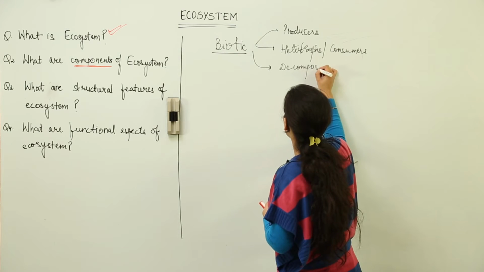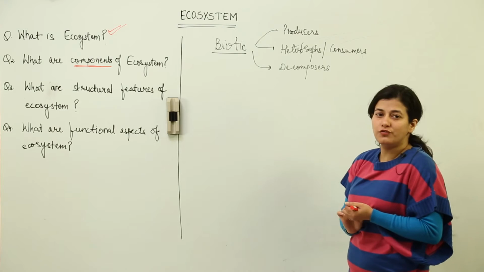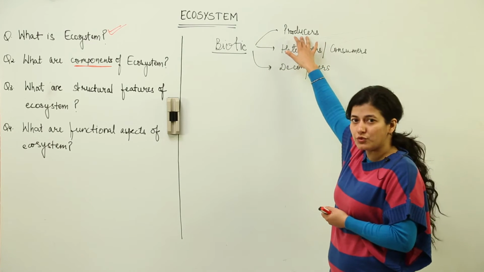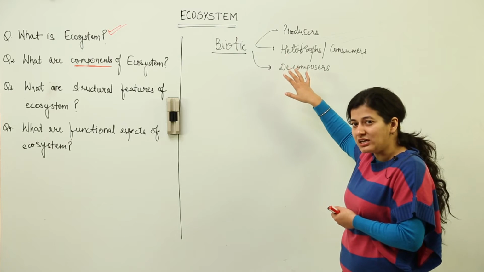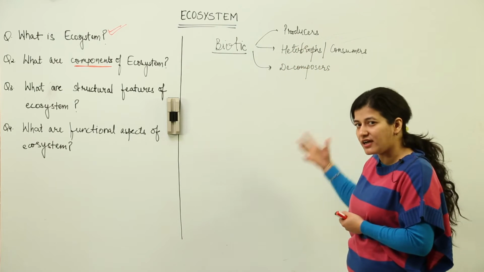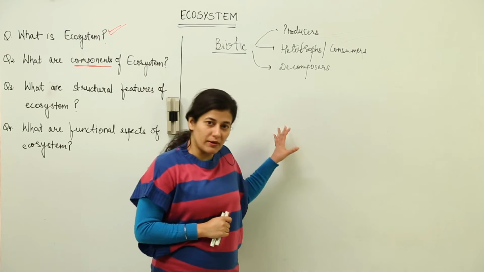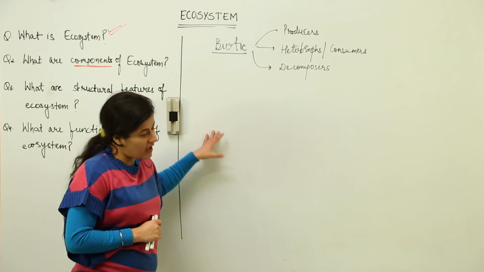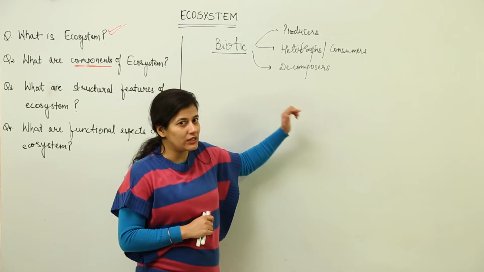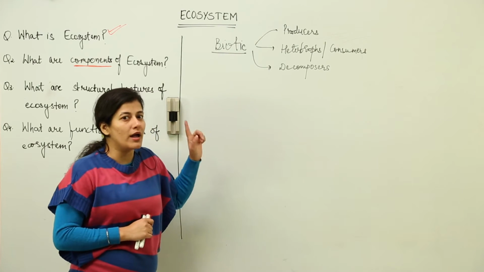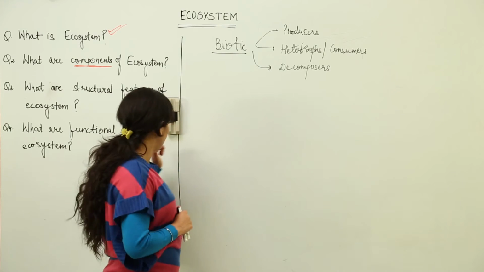Now you can see in this classification that it is related somewhat to food. Somebody is producing food, somebody is eating that produced food, and somebody is decomposing both of these when they have died or when something has been wasted. So if I talk about the biotic components of an ecosystem, I am taking them in terms of energy flow. So you get one thing clear in your mind, that energy flow is one important functional aspect of ecosystem.